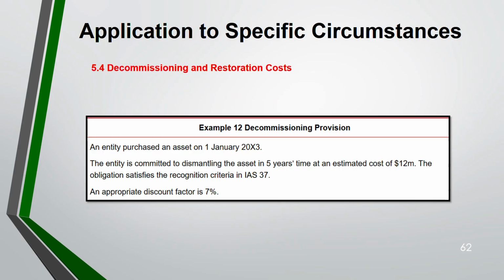Let us see one example. Example 12 about a decommissioning provision. So, an entity purchased an asset. The entity is committed to dismantle the asset in 5 years' time. Cost is 12 million. They have satisfied the recognition criteria according to IAS 37. The appropriate discount factor is 7%. So, 5 years' time, 12 million, 7%. 1st Jan 2003.